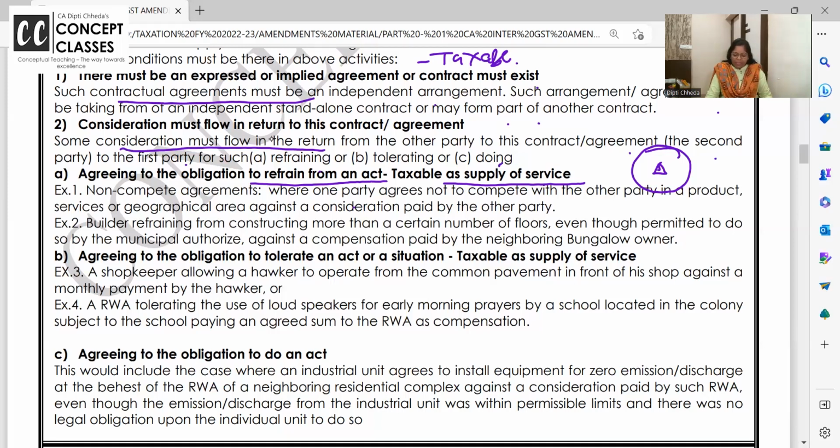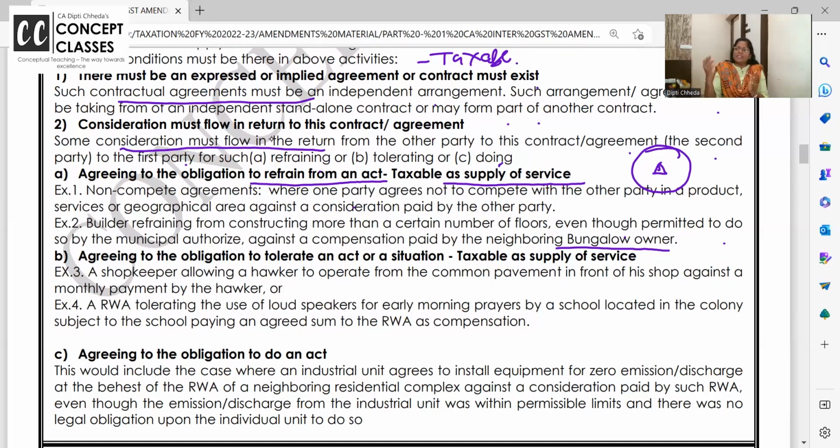Builder refraining from constructing more than a certain number of floors, even though is permitted, against the compensation from neighboring bungalow. Next to my bungalow, the next bungalow is demolished and huge apartment is coming. And they have got the permission to make 10 floors. I said, Arey, no, Baba, don't make 10 floors. Just make 4 floors. Because if you make till 10 floors, there won't be any sunlight coming in my house. So make it only till 4 floors.